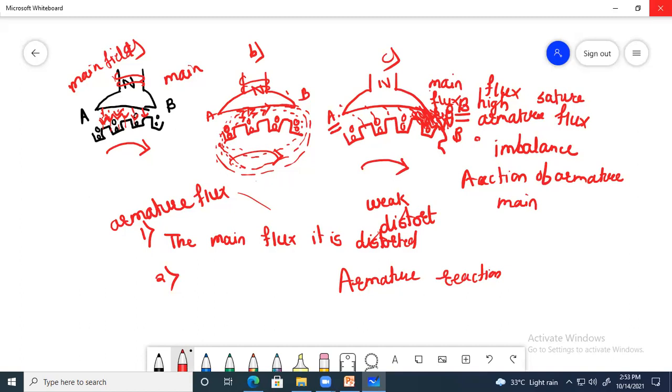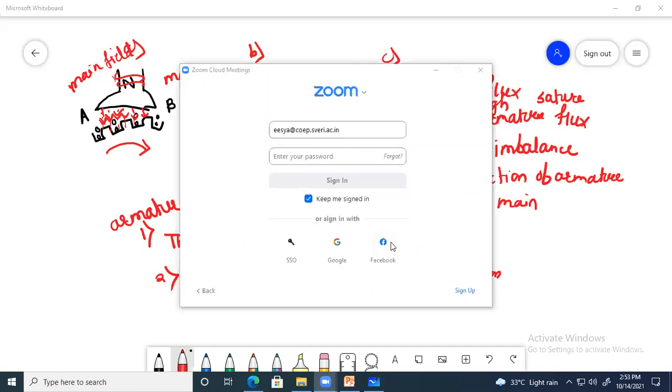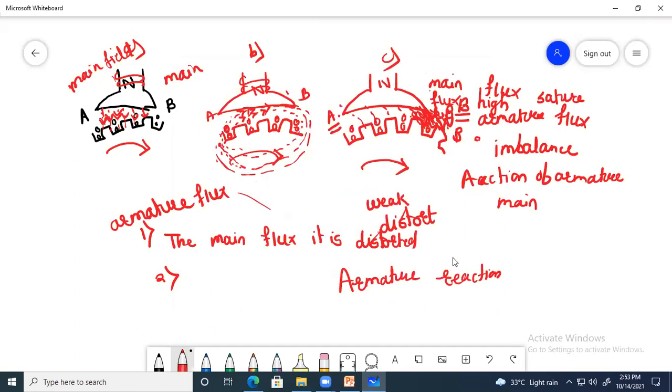One of the points in your syllabus is remedies to overcome the armature reaction.